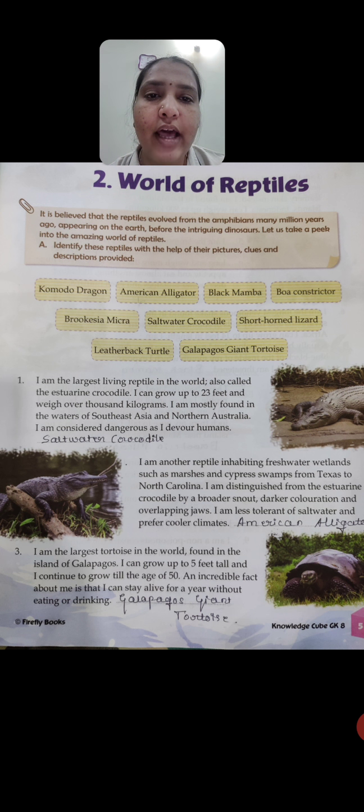So they have introduced the types of reptiles in the second chapter. We are going to see those reptiles one by one, and each reptile has its own features. Now the first reptile, it will have features like this. The first reptile is the salt water crocodile.